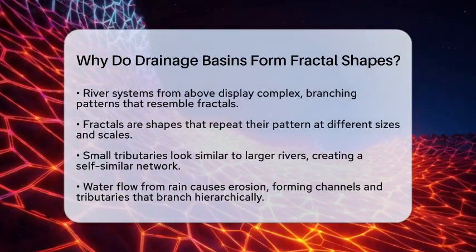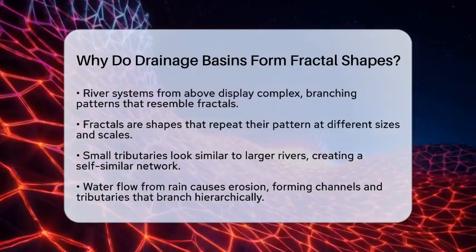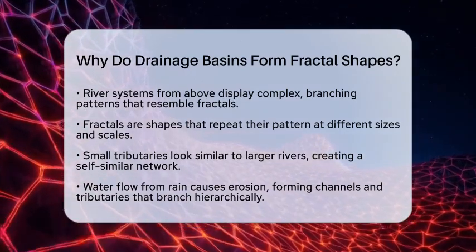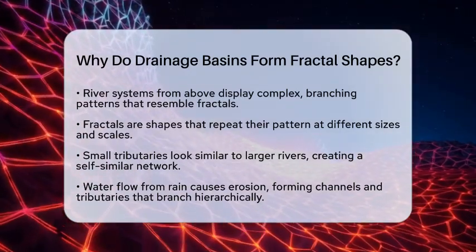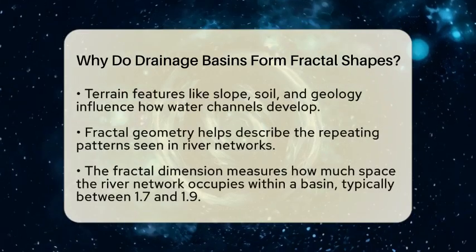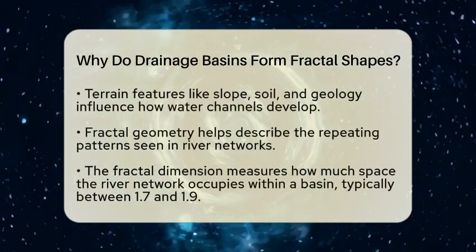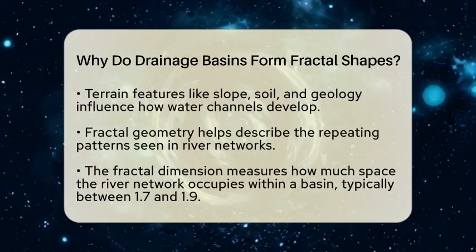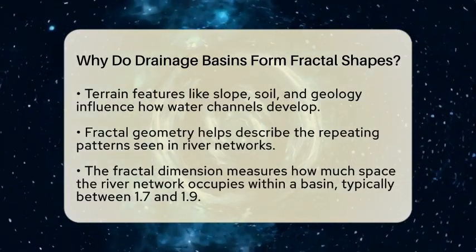When rain falls, water flows downhill, eroding soil and rocks along its path. Over time, this erosion forms channels and tributaries that branch out in a hierarchical way. These branches split and resplit, creating a network that looks similar no matter how much you zoom in or out.